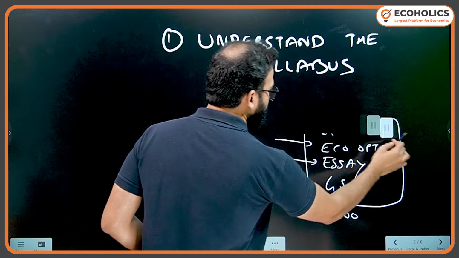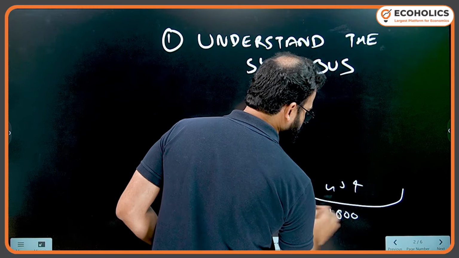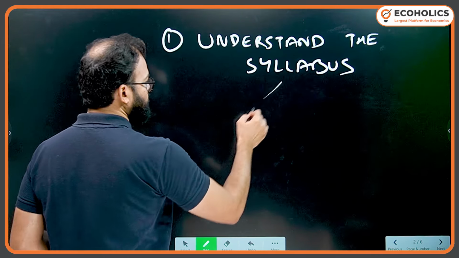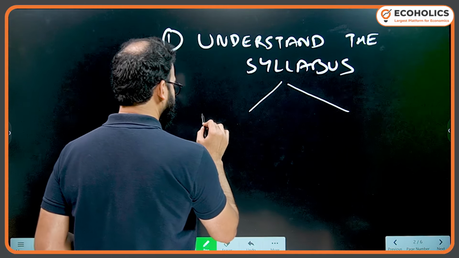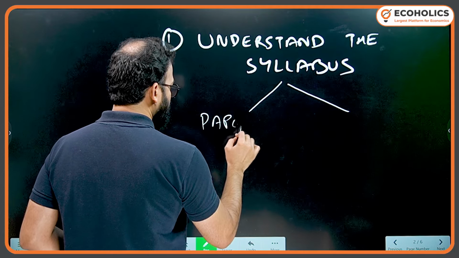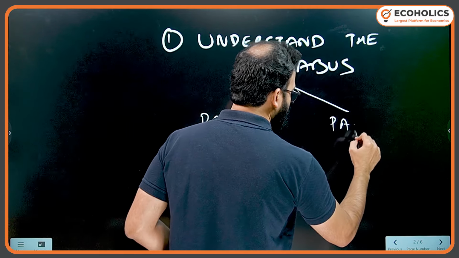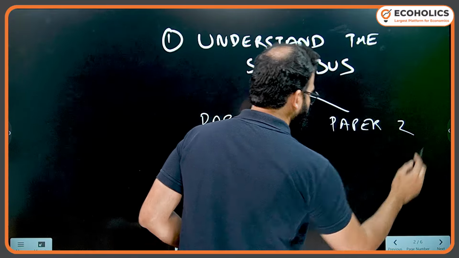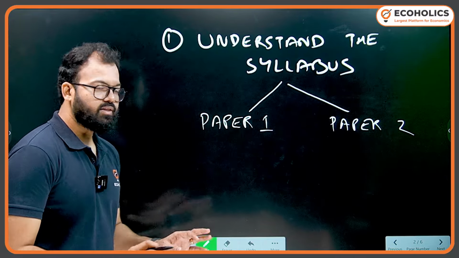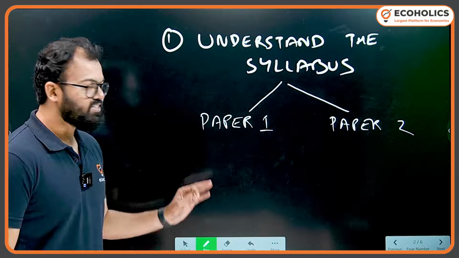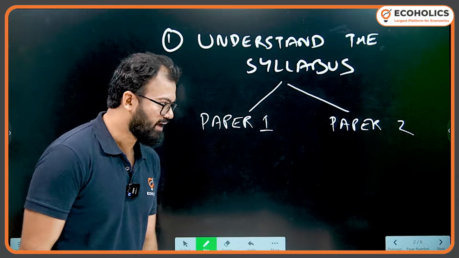Now coming on to the syllabus of economics as an optional subject. So it's a short video. I'm covering each and everything very briefly. So this is paper 1 of economics optional and paper 2. Now you know the syllabus. There are several other videos on internet available about the syllabus, but here we'll see the syllabus from a very different angle.